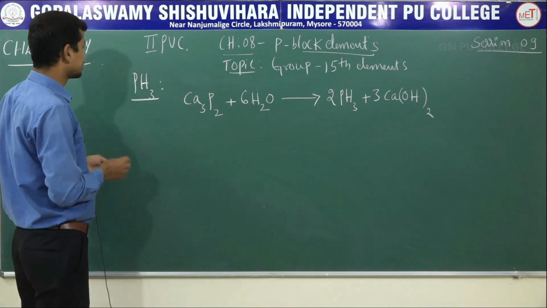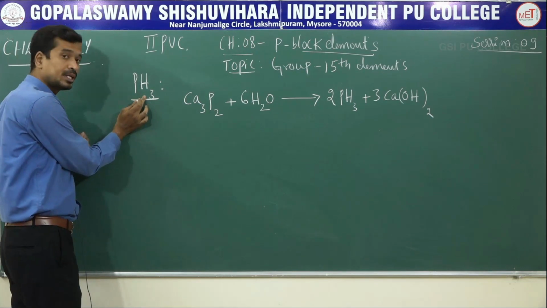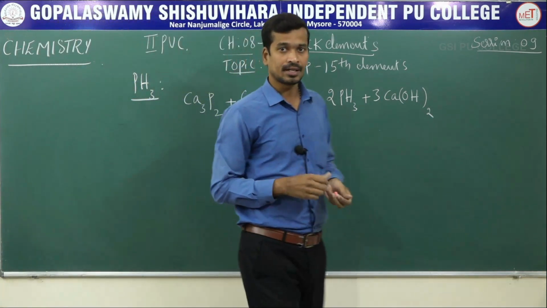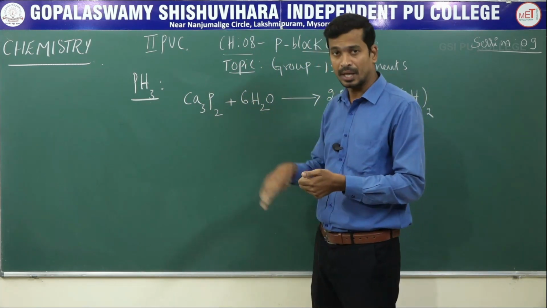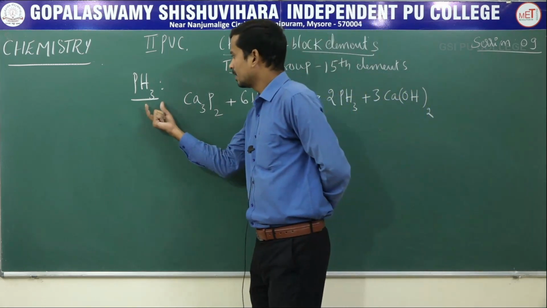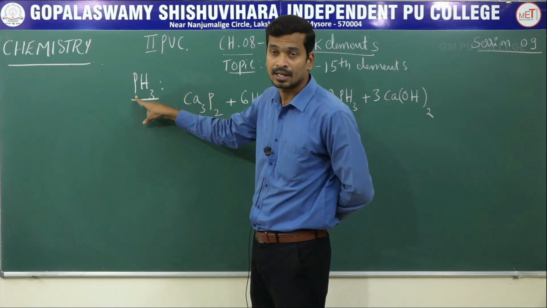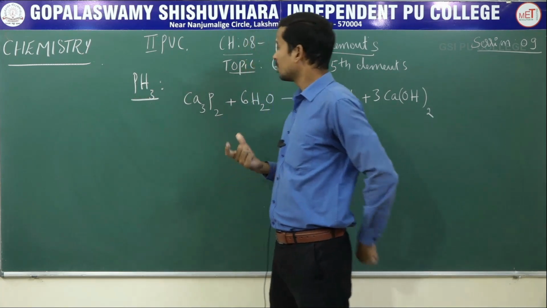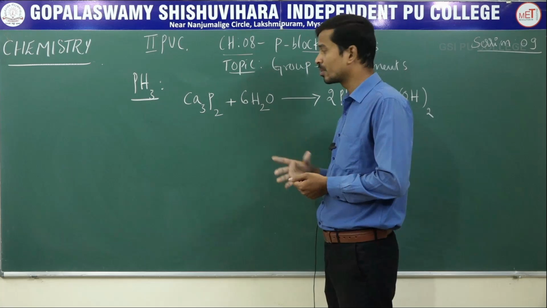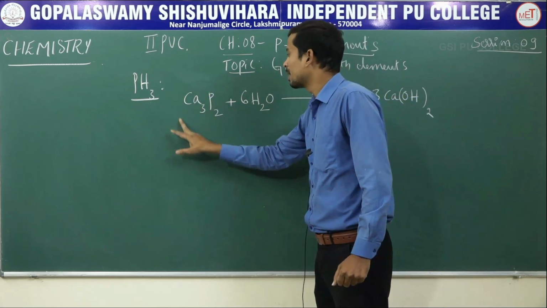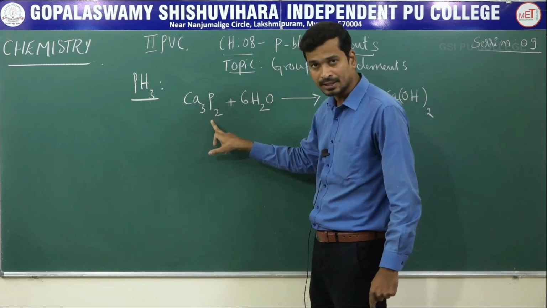Okay, next move on to the next compound of phosphorus, PH3, phosphine. Phosphine is the hydride of phosphorus. You have written NH3, the hydride of nitrogen is called ammonia. Similarly, PH3 is the hydride of phosphorus, phosphine. Clear? Phosphine, PH3. How can it be prepared? The phosphine gas can be obtained by the laboratory method. The metal phosphide, metal in this case is calcium phosphide.